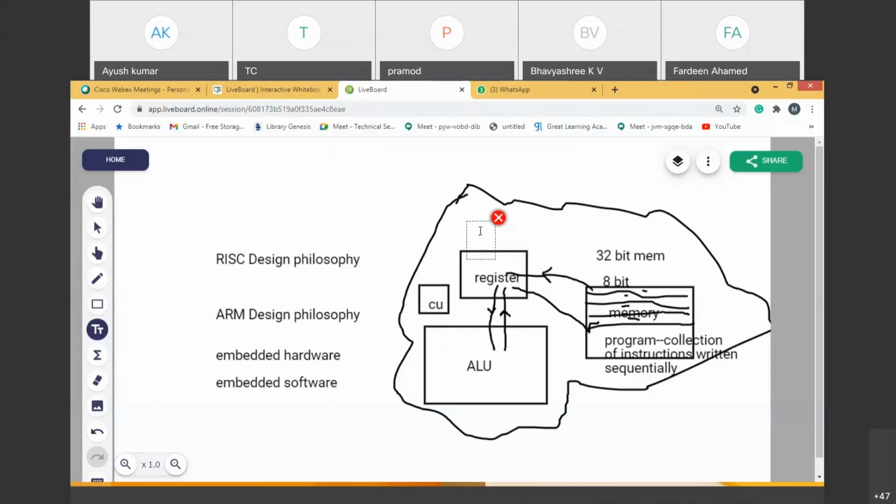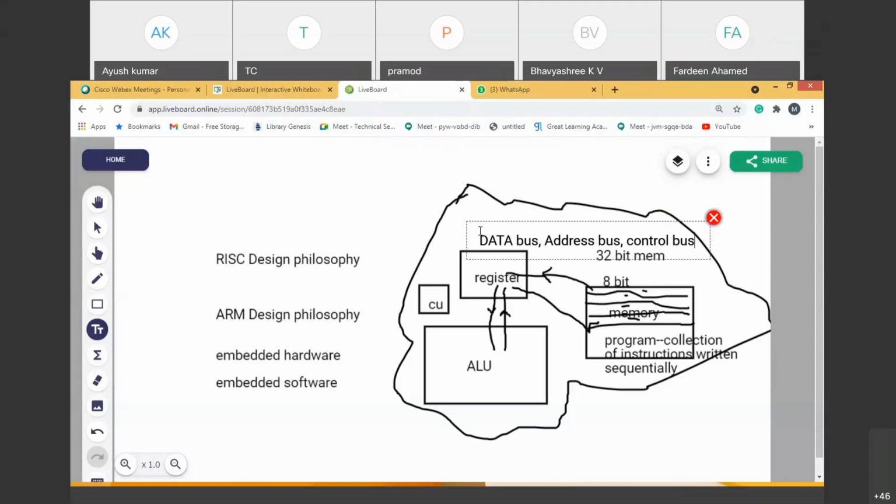These are called data bus, address bus, and control bus. Please remember, control bus. But what do we usually worry about? We don't worry about the control bus and address bus. Address bus we worry a little bit, but control bus we need not worry because automatically things will happen. We presume all the things are connected.